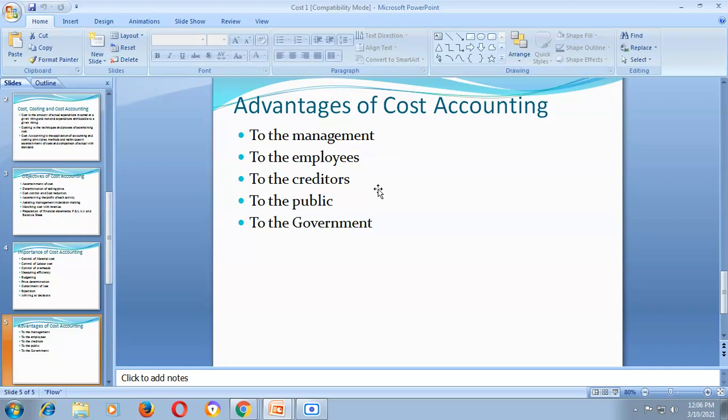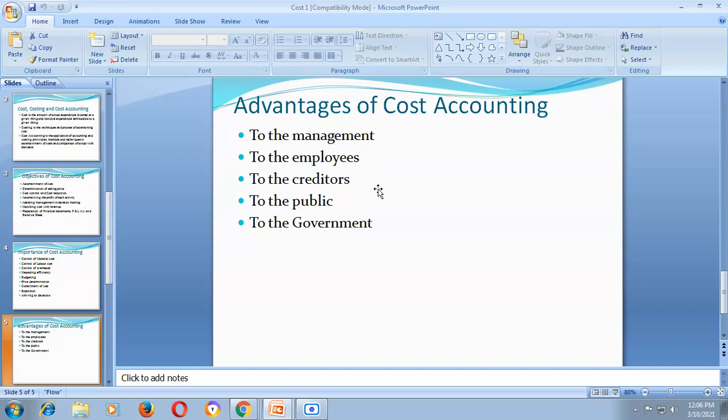Then it is also helpful to the employees in the security of a job. Employees can get better remuneration and security of job due to the increasing prosperity of the industries.